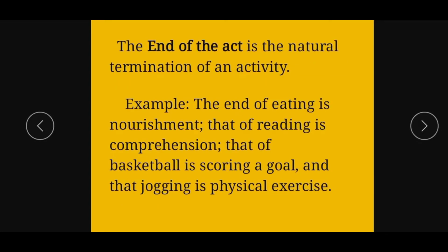Distinction is made between end of the act and end of the doer or agent. The end of the act is the natural termination of an activity.